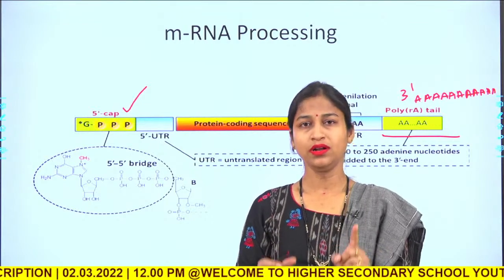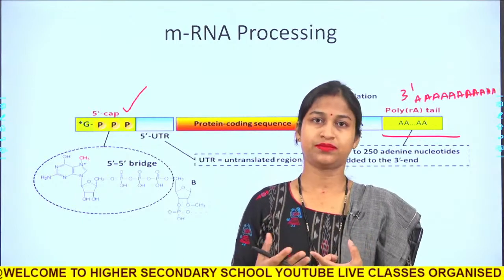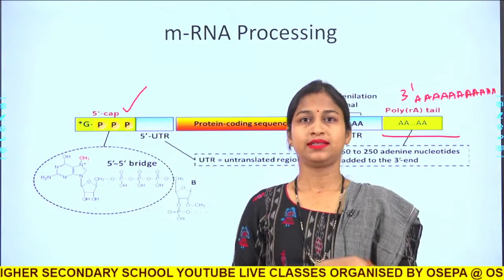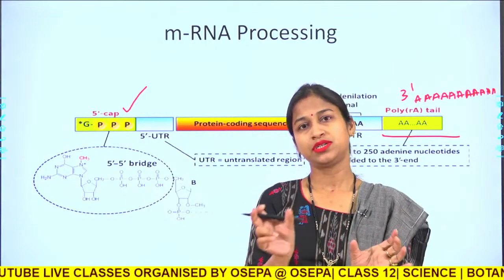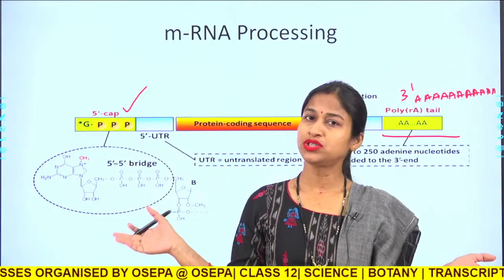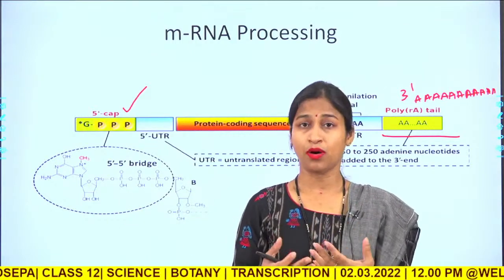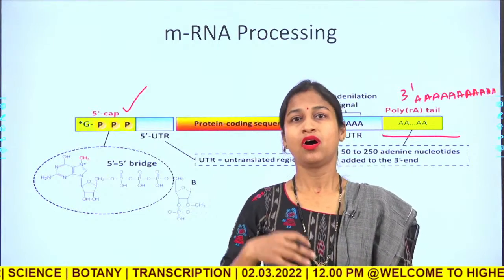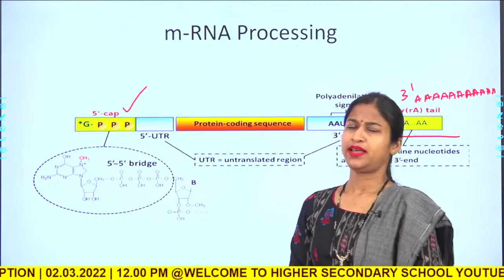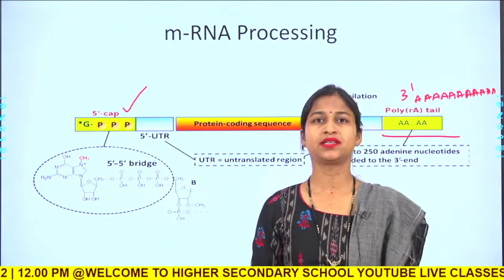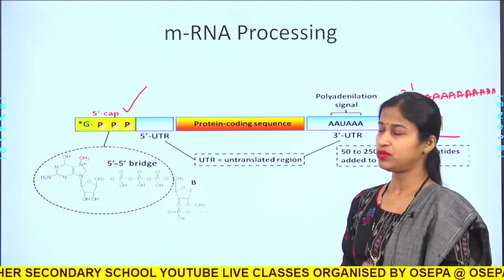One codon codes for a single amino acid, and as per the codons, the amino acids are joined together to form a long chain of polypeptide, which undergoes certain modification to form a functional polypeptide or a functional protein. Proteins have innumerable functions, so we will discuss them while we are discussing translation.